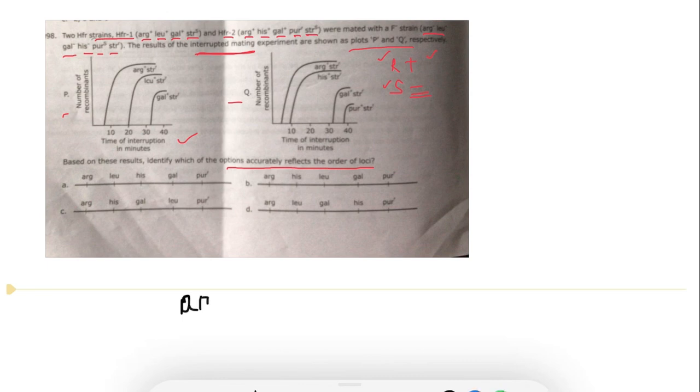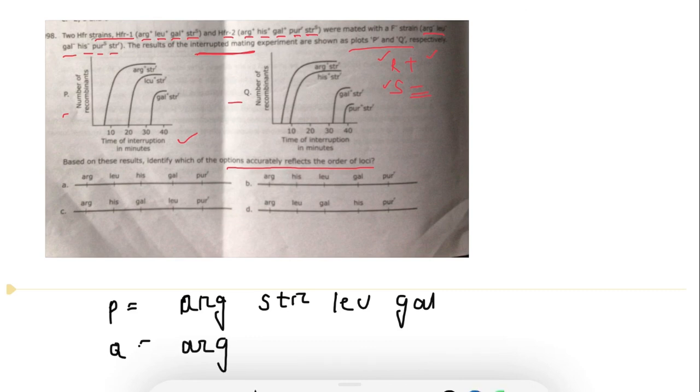For P: first arginine at 10 minutes, then streptomycin, then leucine at 20 minutes, then galactose. Similarly for Q: first arginine, then streptomycin, then histidine, then galactose, then puromycin.